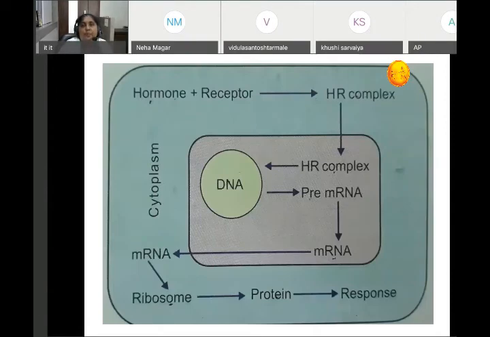See, first the hormone goes into the cell, it attaches to the receptor. The hormone receptor complex is formed. This complex enters into the cytoplasm, and this goes into the DNA. In the DNA, it forms the pre-messenger RNA, which is converted into messenger RNA. Messenger RNA comes out of the nucleus, and they form ribosomes and protein and the response for the secondary messenger.